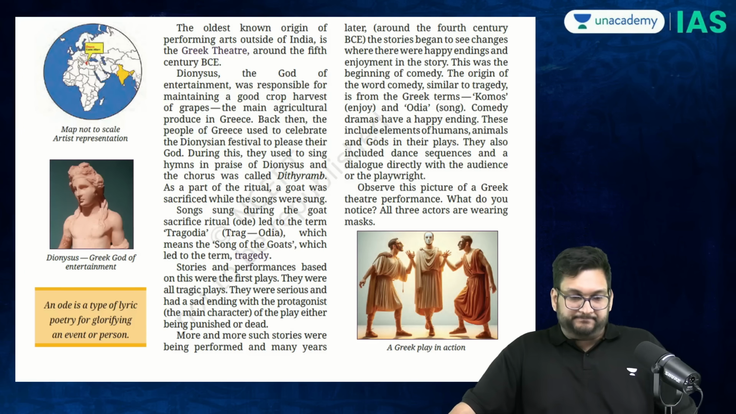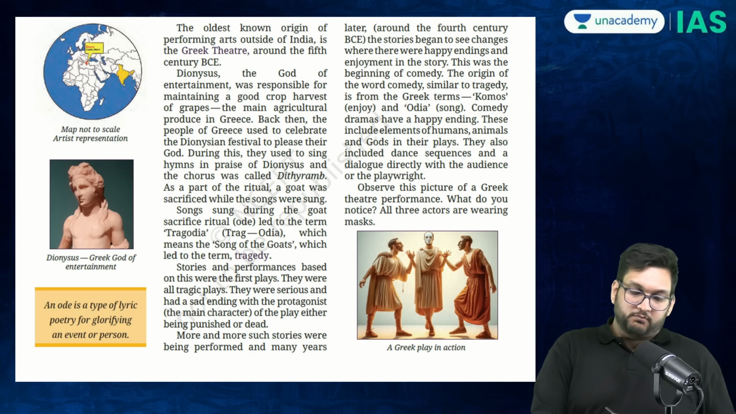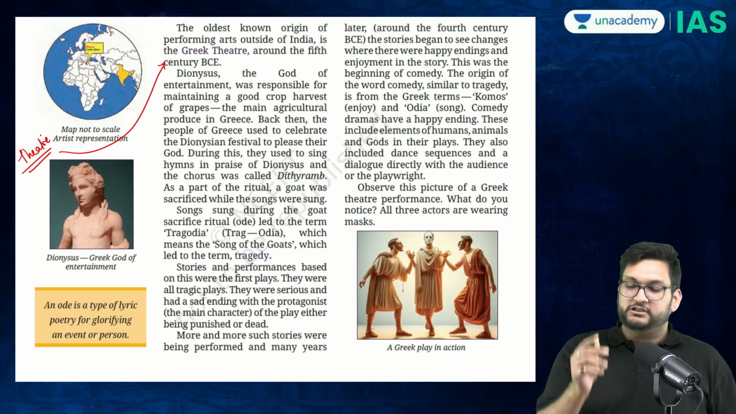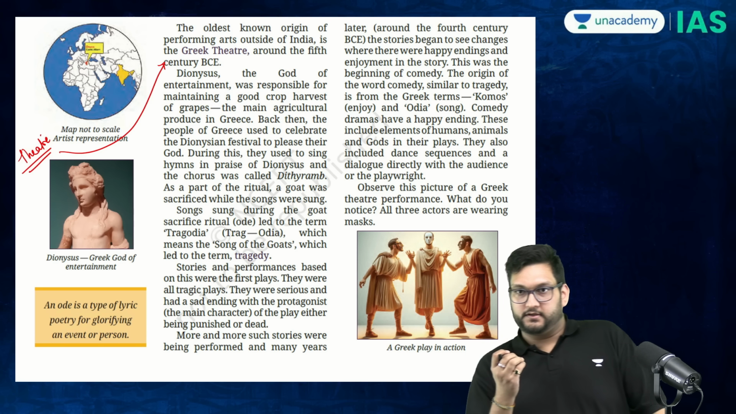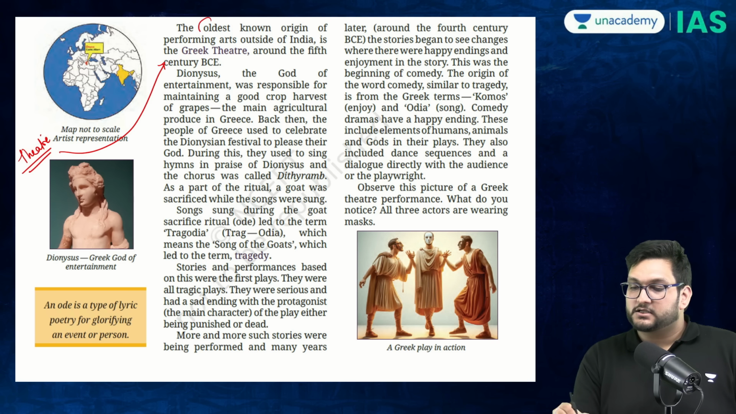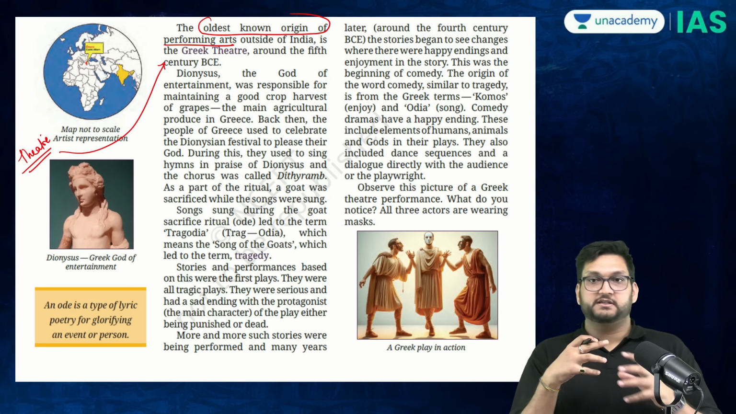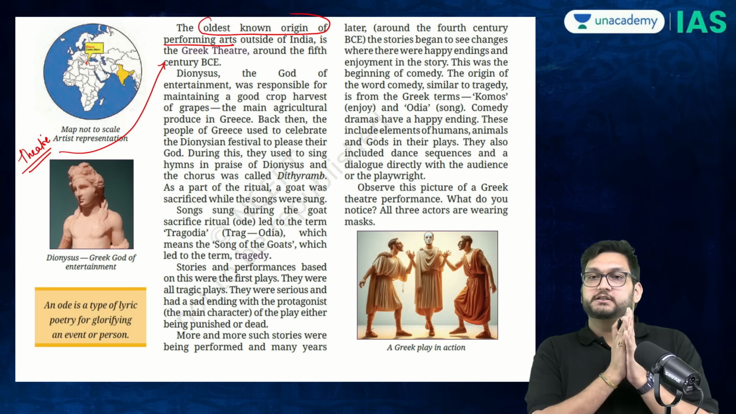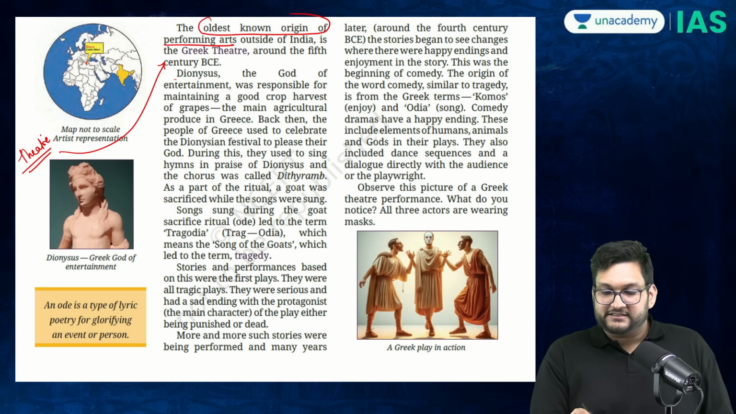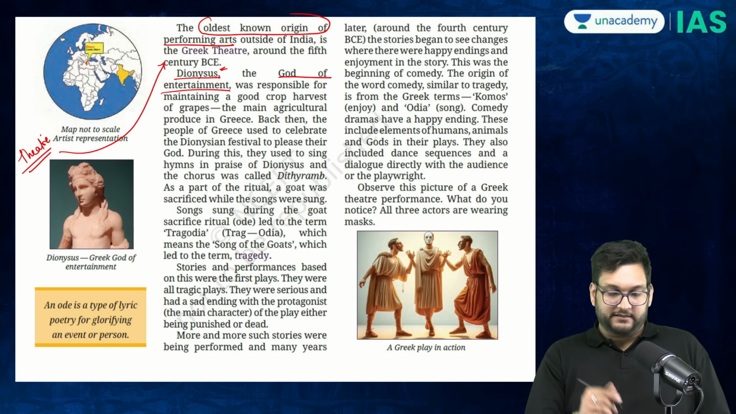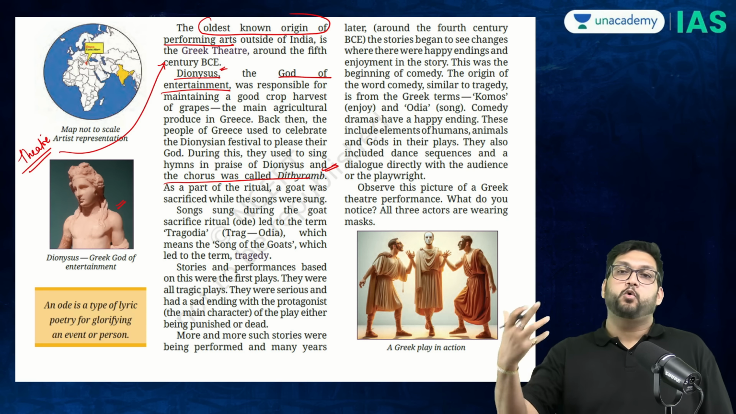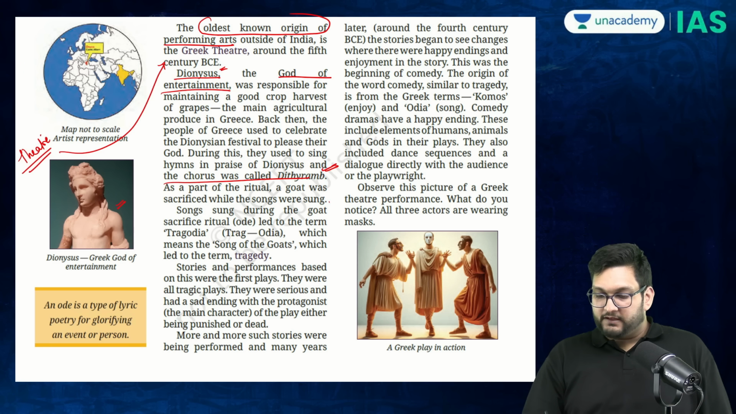Then, with regard to modern theater as we know it, it talks about the Greek origins of theater, which is the oldest known origin of performing arts. The concept of how theater is done today goes back to the Greeks. Dionysus is the Greek god of entertainment, as shown here. He has to be kept happy. In order to keep him happy, certain odes, hymns and praises were performed.